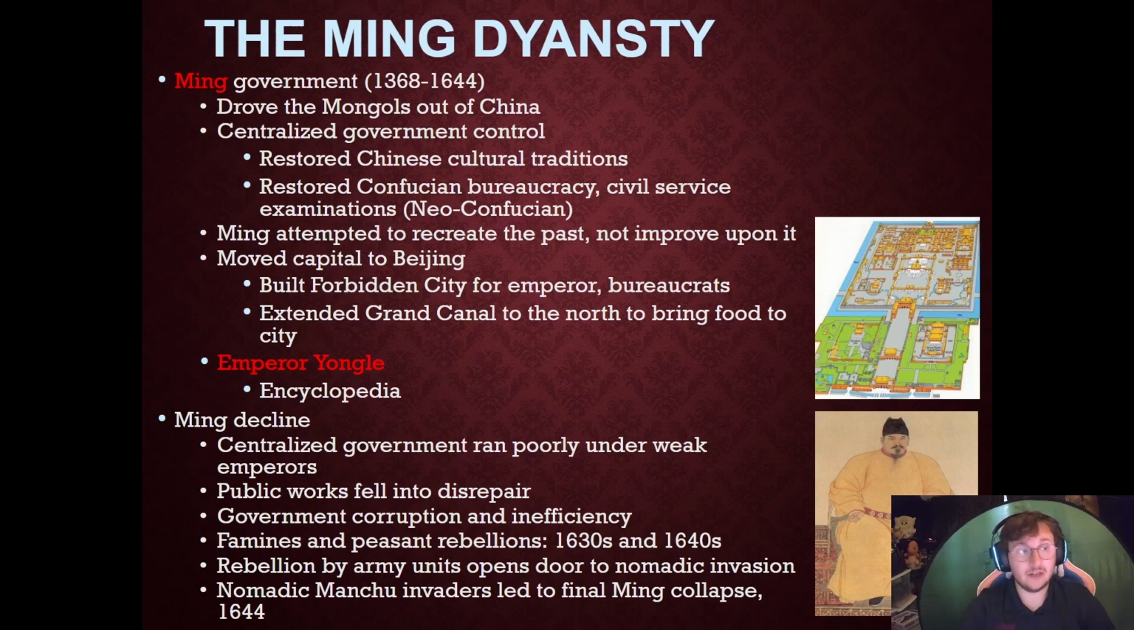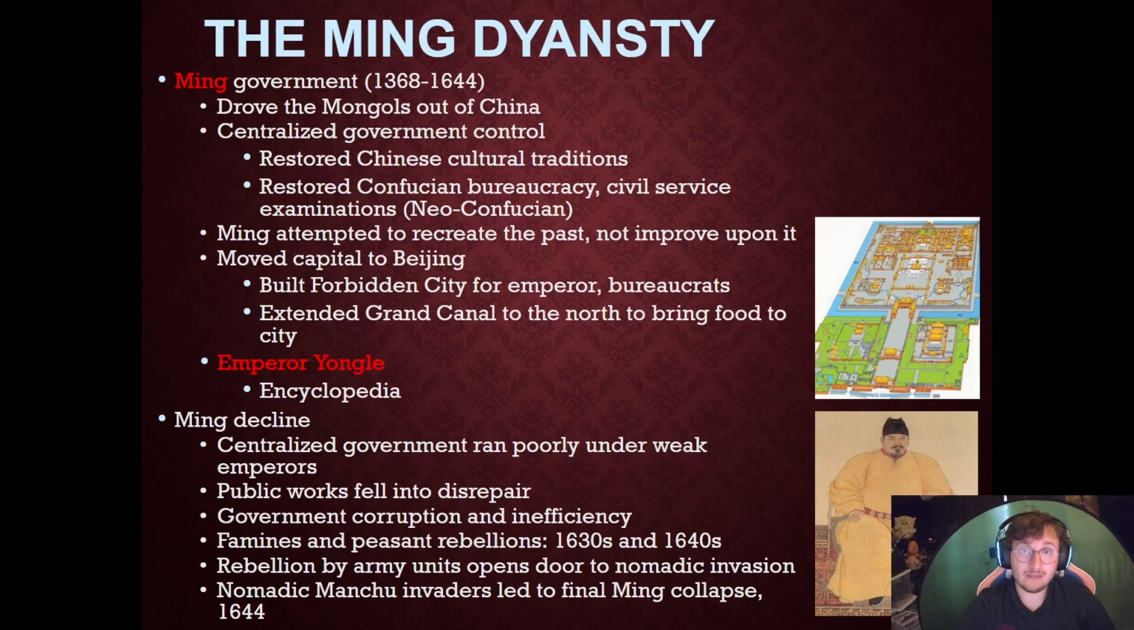What happens? Well, this is going to be the big decline of the Ming. The centralized government runs very poorly under weak emperors. Public works started to fall into disrepair. Famines, peasant rebellions in the 1630s and 40s. Rebellions by army units open the door to nomadic invasions. This should sound very familiar because it's straight out of the dynastic cycle from very early on.